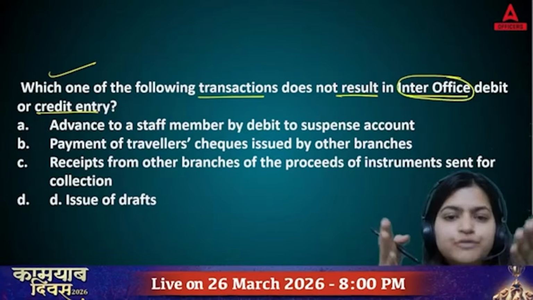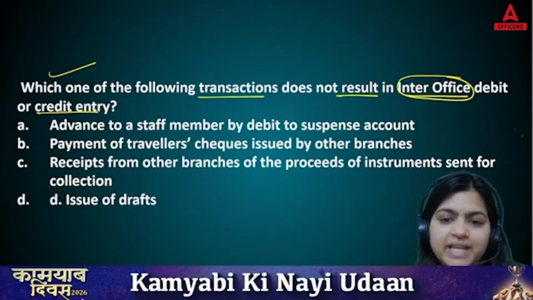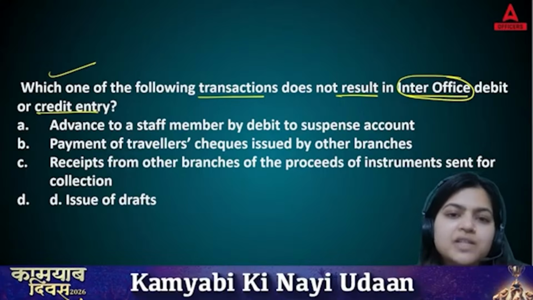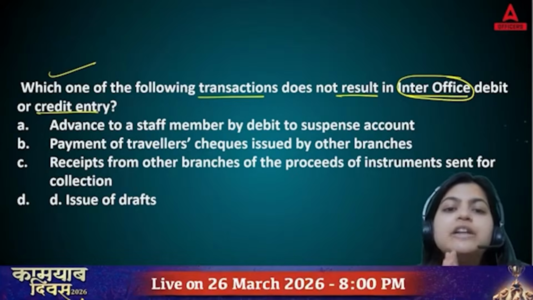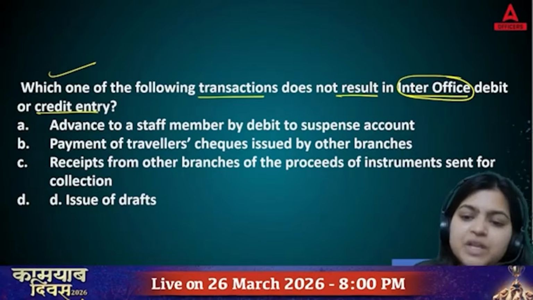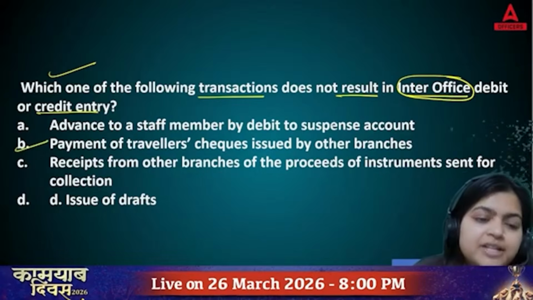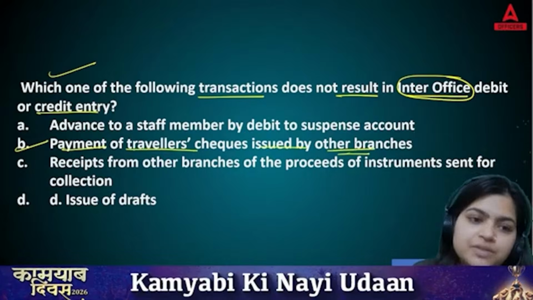Inter-office means you have two banks, you have your inter-office transactions. Sometimes we are taking help from our branches as well, no? So out of these four options, which is the option which will not be the part of inter-office debit or credit entry? So right answer is going to be answer B. Payment of traveler's check issued by other branches.